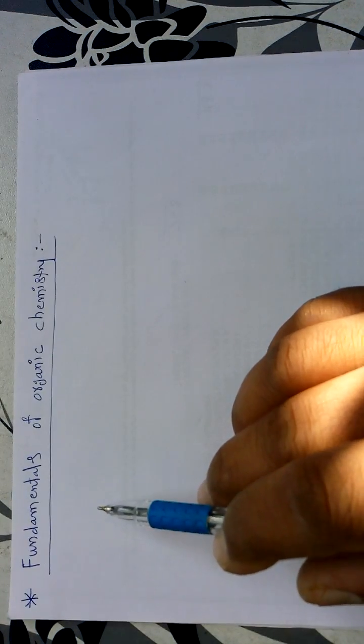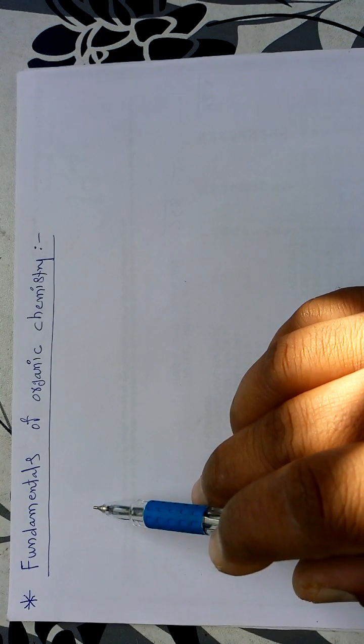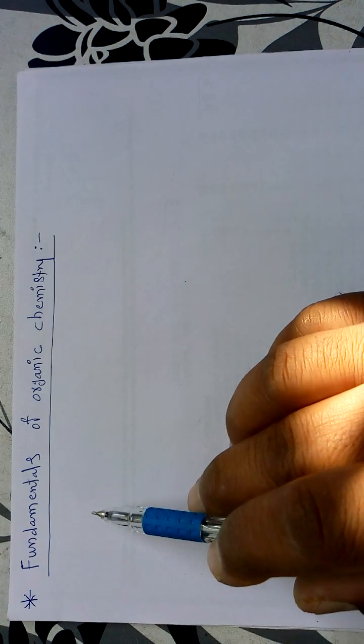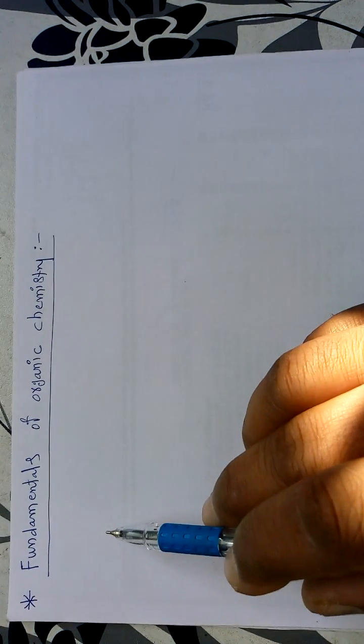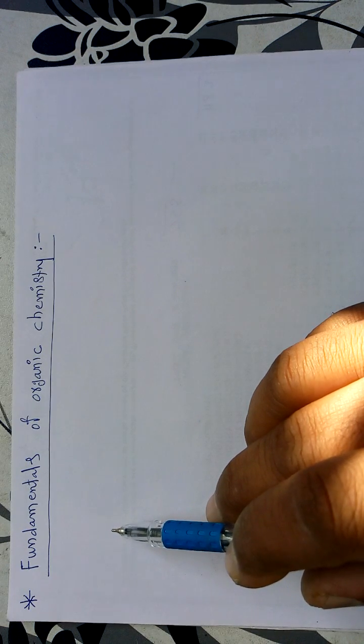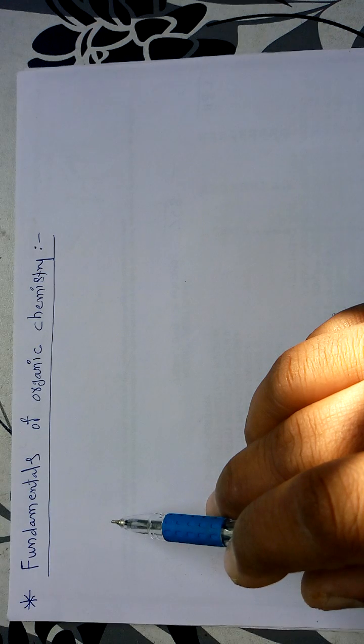Now, as far as the chapter is concerned, it is a very important chapter as far as the basic concepts, or the fundamental concepts, of organic chemistry are concerned. So in this chapter, we are going to take the different important fundamental concepts which are necessary to understand organic chemistry.